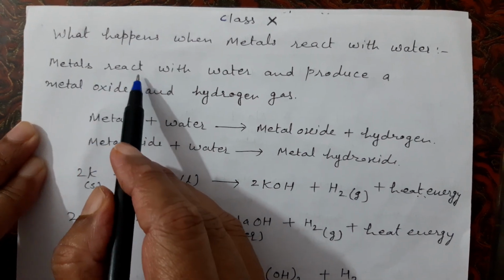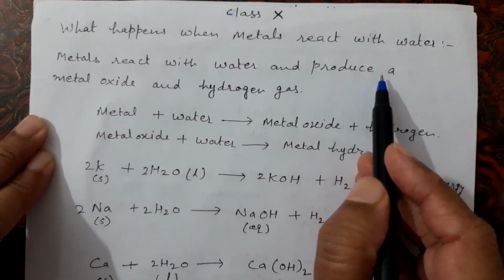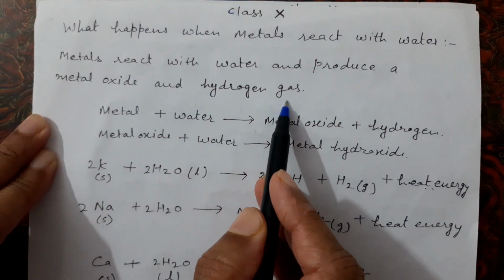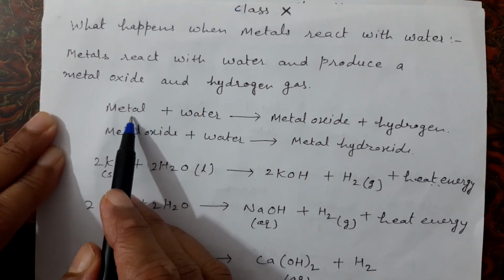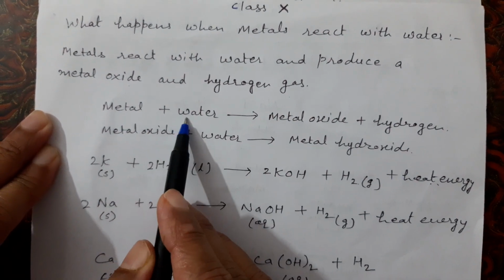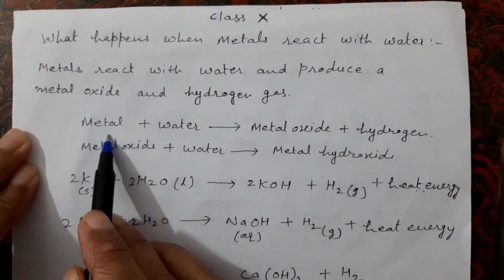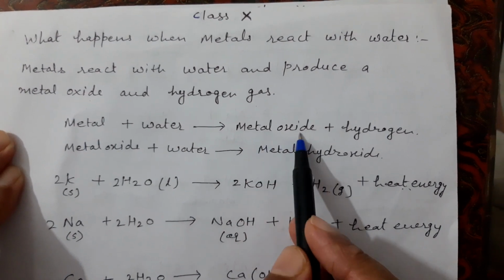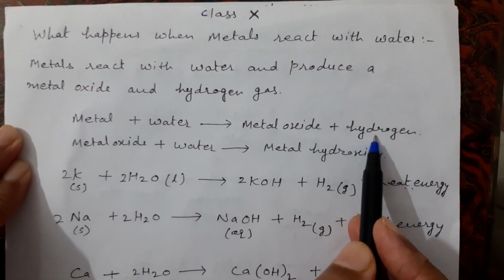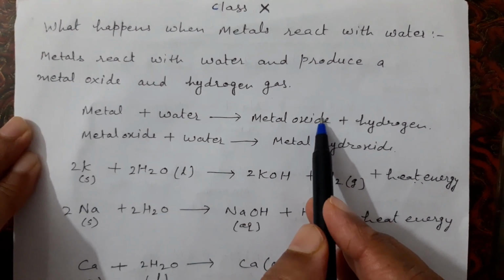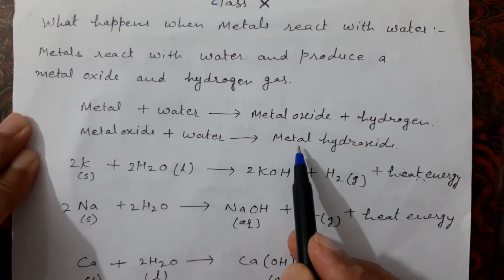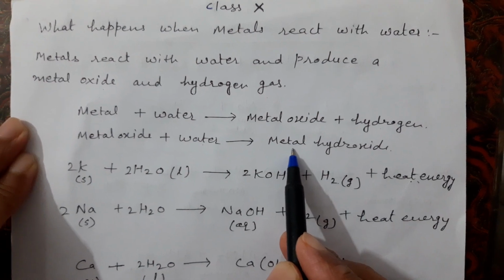Metal reacts with water and produces a metal oxide and hydrogen gas. This is the general reaction: metal plus water. They react, they form metal oxide and hydrogen. This metal oxide dissolves in water, and they form metal hydroxide.